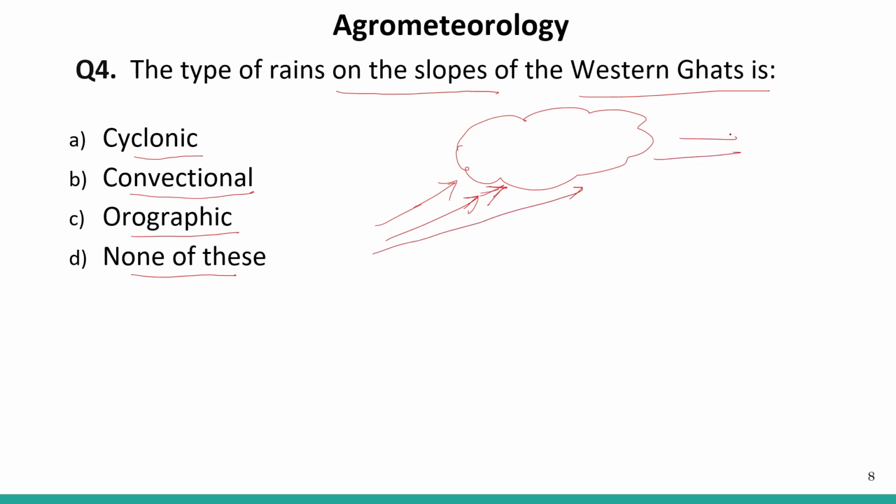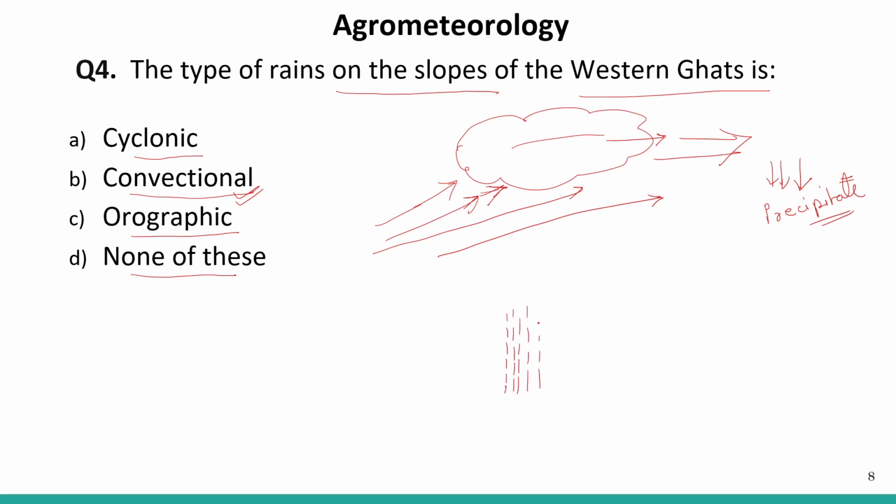The cloud moves from one place to another because there is a cyclonic wind. The wind is very, very fast at that particular time. So this cloud moves from one place to another and it bursts somewhere else, that is, it precipitates somewhere else. It is formed at one place, but it moves due to the cyclonic winds and precipitates at some other place. Now, what is convectional rainfall? The convectional rainfall is that the atmospheric water vapor